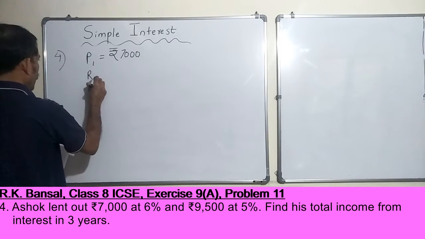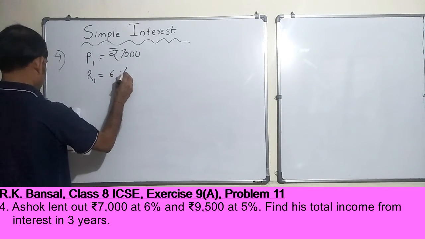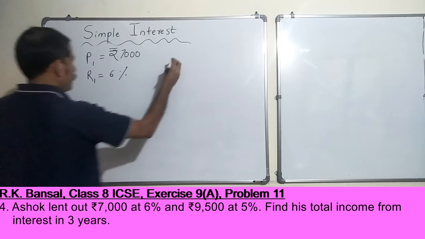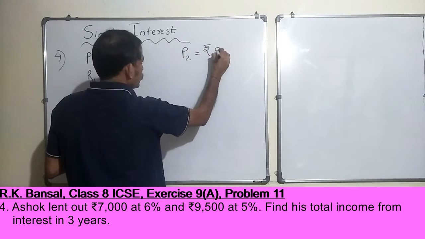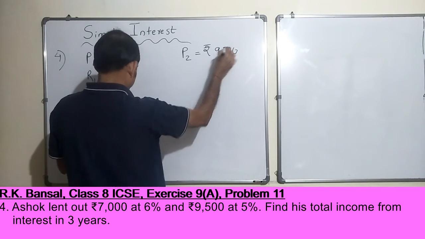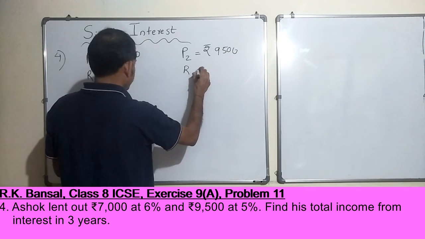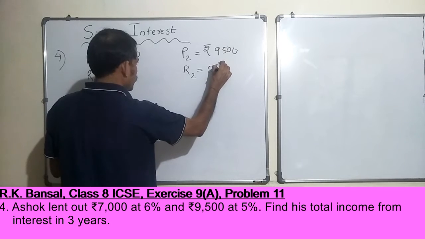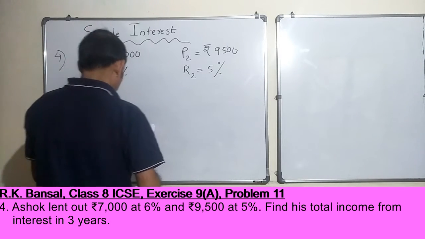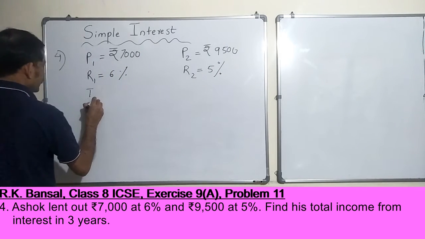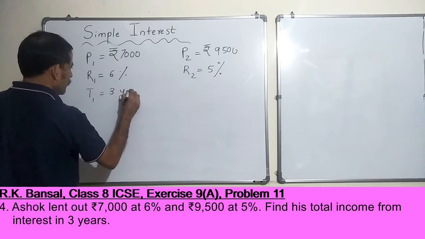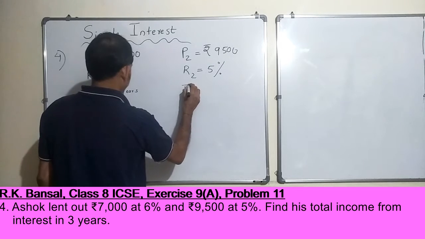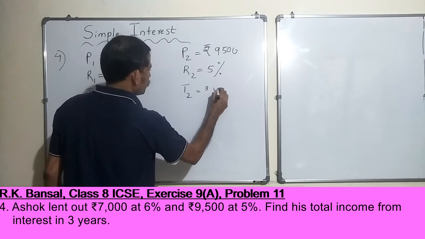So R1 is 6% and P2, the second principal he is lending, is 9,500 and rate is 5%, and time period is 3 years for both, right, T1 is 3 years and T2 is 3 years. Pretty simple, no?